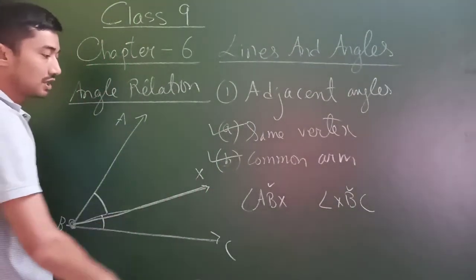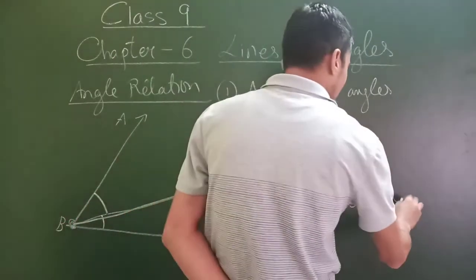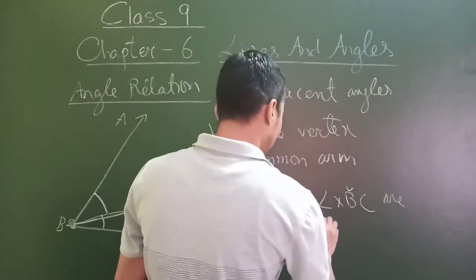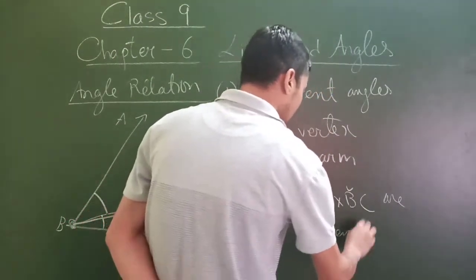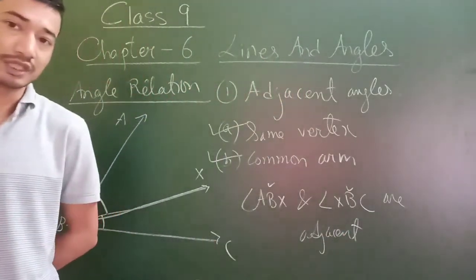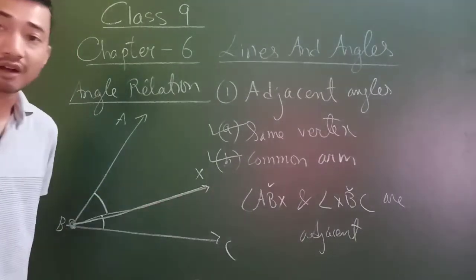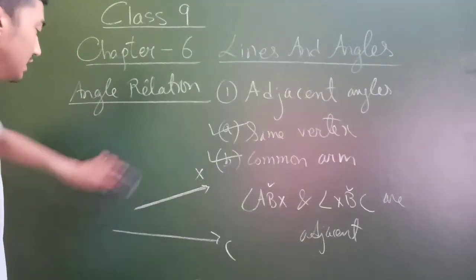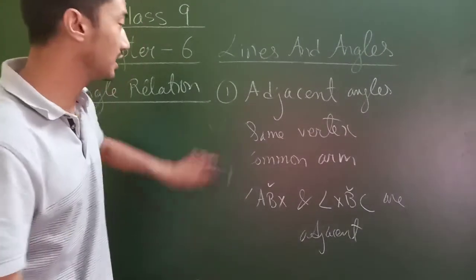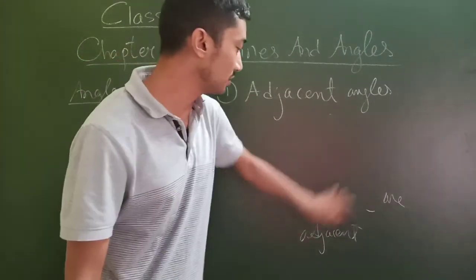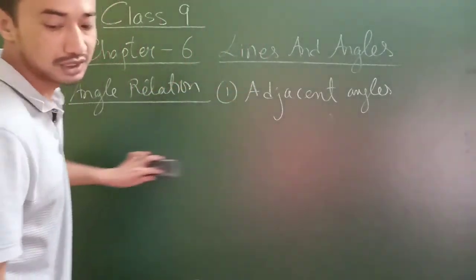In that case, we say that these two angles are adjacent. That's why immediate neighbors. They should have the same vertex, they should have a common arm. So we say that these angles are adjacent angles. These are also types of revisions only. I hope you have noted it down.